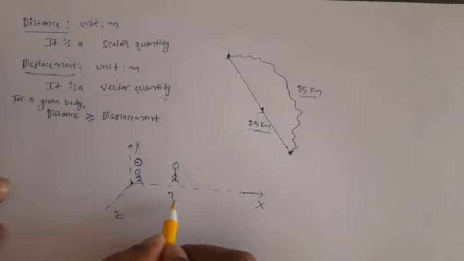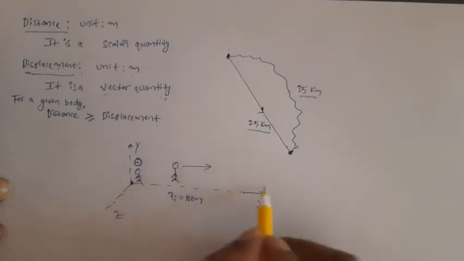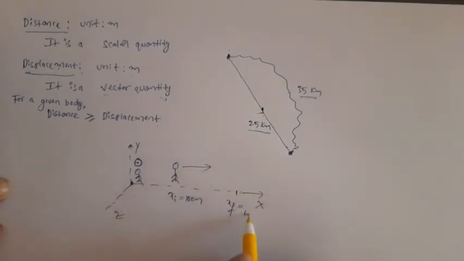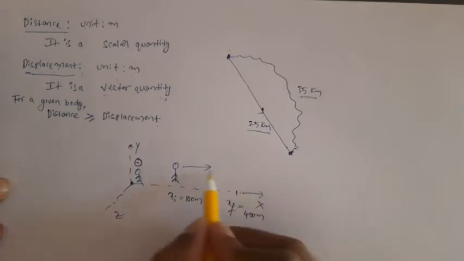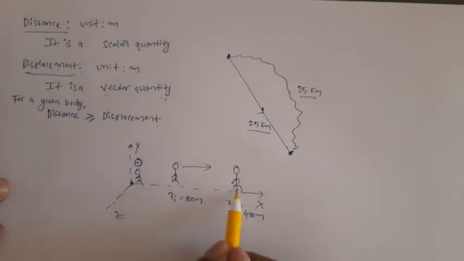Let's say the initial position of your friend is 100 meters from you, and he is moving toward this way. After some time, he has moved from here to here. The final position of your friend, let's say, is 400 meters. Now what is the distance traveled by your friend? That is 400 minus 100. What is the distance traveled, or path length? He is moving in a straight line, right? So the value is 300 meters.